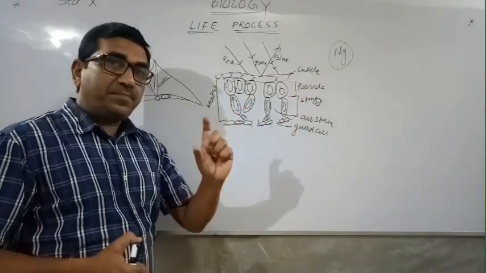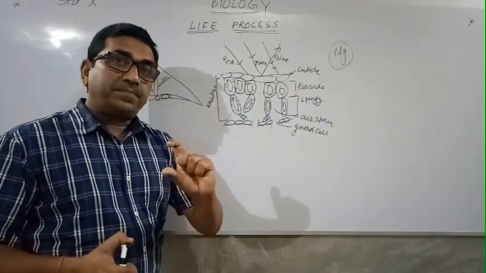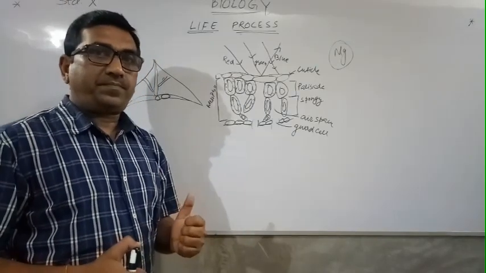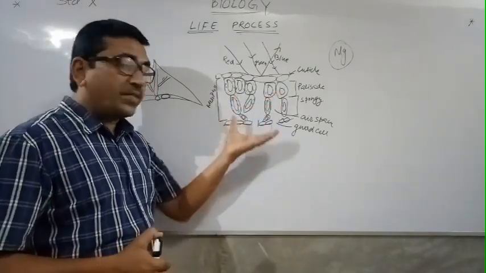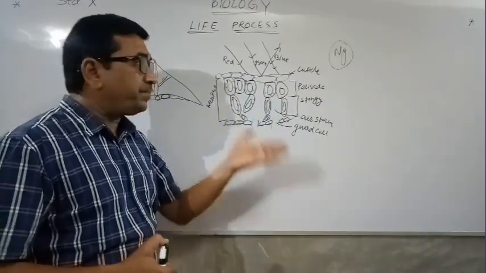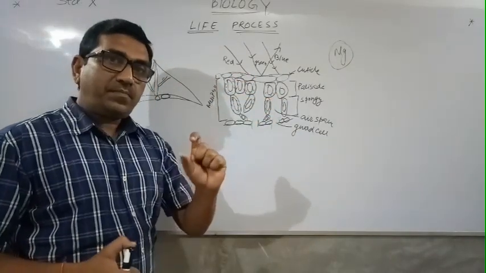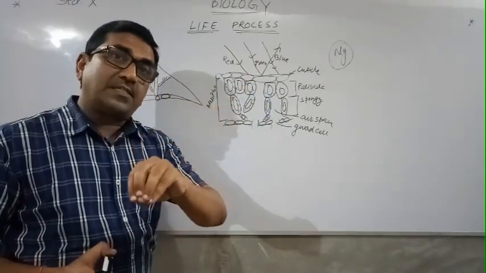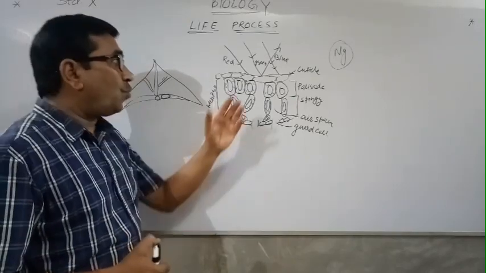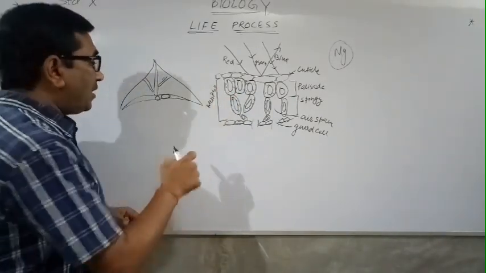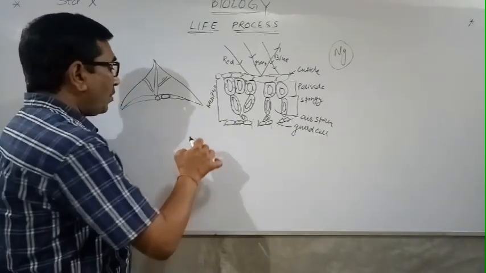What is the work of the palisade? It converts the light energy into chemical energy. It absorbs the light. We can see it is a light dependent reaction. In this part, what happens? The light energy is absorbed and it is converted. Now, what does light energy do? First, the light energy photolyzes water.